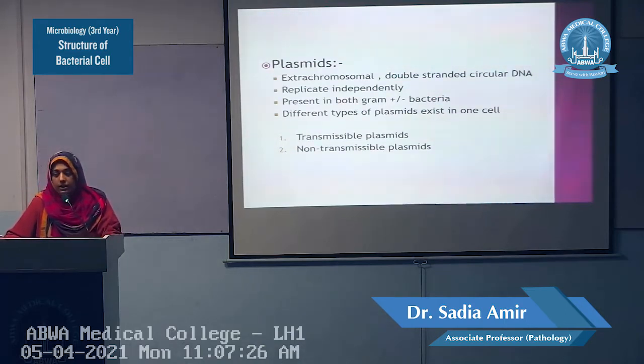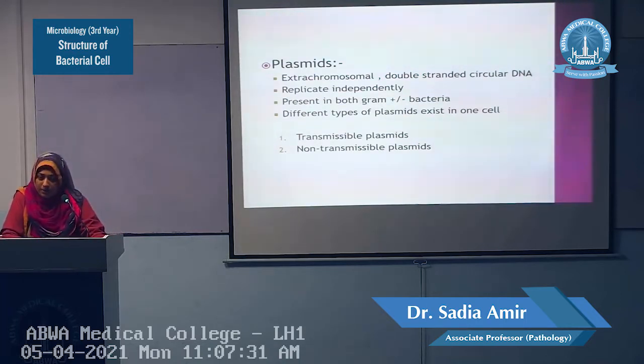Plasmids are present both in gram-positive and in gram-negative bacteria. Different types of plasmids can exist in one cell. Especially two main types of plasmids are very important: transmissible plasmids and non-transmissible plasmids. As the name shows, transmissible plasmids are those plasmids which can be transferred from one bacteria to another through the bacterial chromosome or the bacteriophages or the viruses.